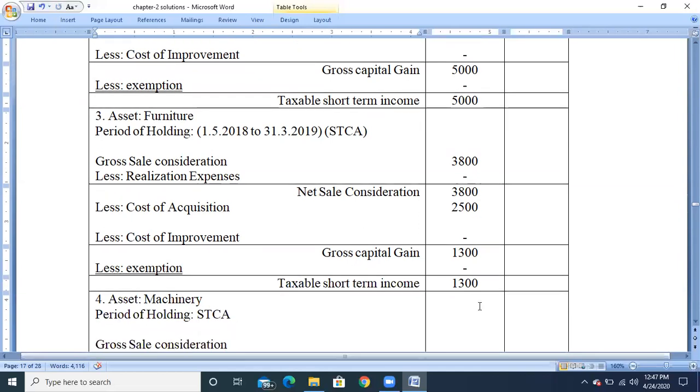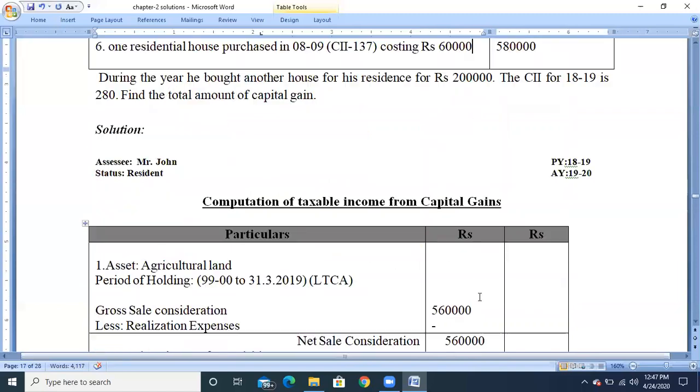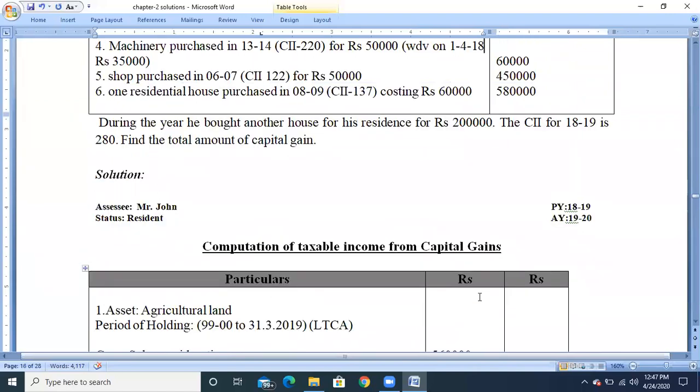Okay, next, calculate the income. The gross sale consideration of the machinery is rupees 60,000, which has been given in the problem. See the value: the asset has been sold for rupees 60,000, and the written down value is rupees 35,000.